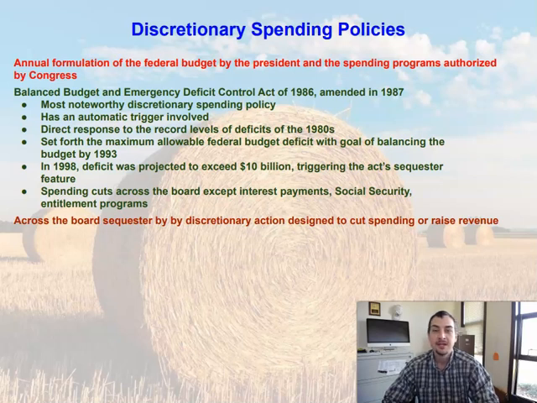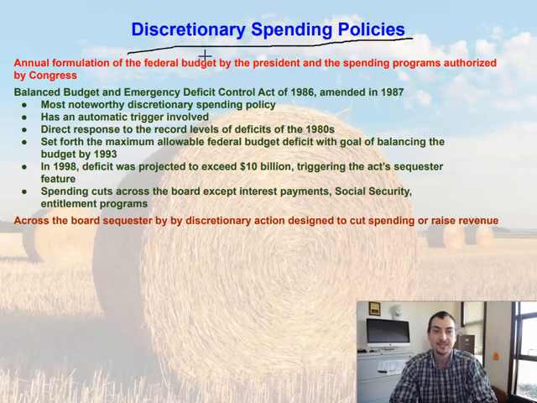And then if we dive down into these discretionary fiscal policies, or fiscal policy in general, we're targeting one of two things. We're targeting either the taxes or the spending of the federal government. We've talked about some of the tax acts that have come into play, and in the previous slide, we talked about another one that involved a little bit of spending action, but a lot more of the tax action. In this video, I'm going to talk more about the discretionary spending policies, that spending aspect of fiscal policy.